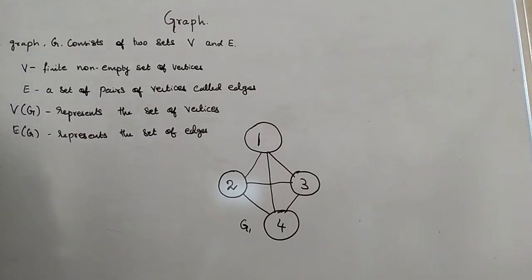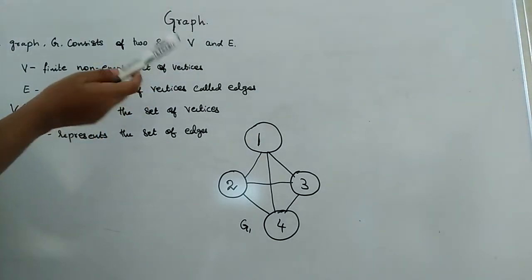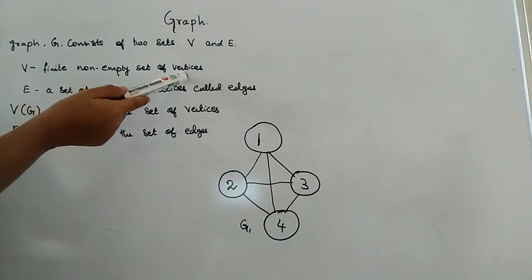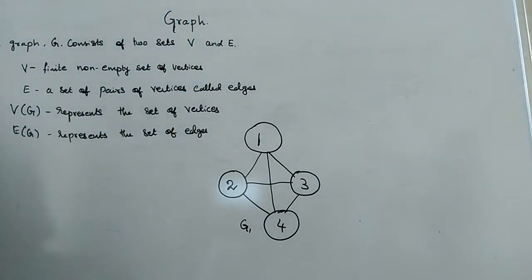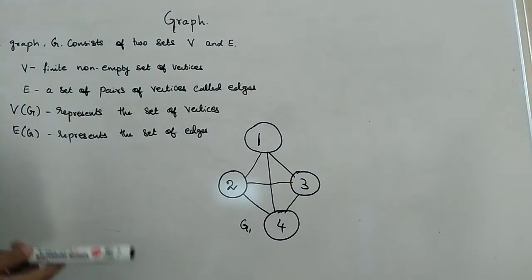Hi to everyone. In this lecture, I am just going to discuss about graph. Graph is a nonlinear type of data structure, and it consists of two sets called V and E. V is nothing but a finite non-empty set of vertices, and E which will be called as edges. Now let's see what is meant by vertices and edges.